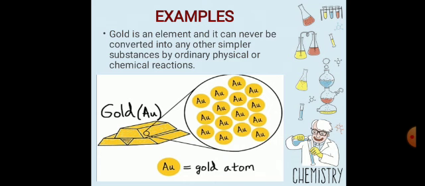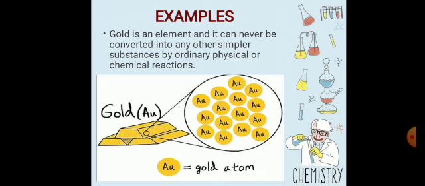Gold is a pure substance, and this gold cannot be broken down or split up into any other simpler substances by an ordinary physical or chemical process, meaning that we can apply any physical or chemical reactions. Gold can never be broken down into any other substance, meaning gold can never be converted into silver, or carbon, or hydrogen.